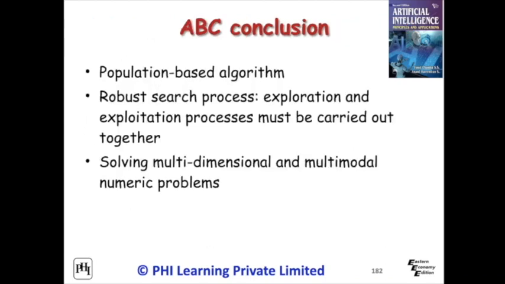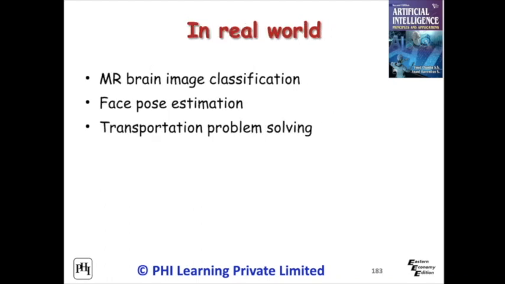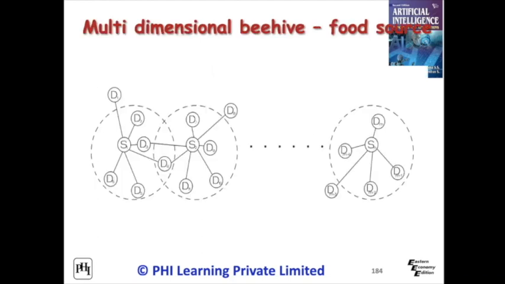Artificial bee colony algorithms are suitable for multidimensional and multi-numeric problems. In real-world applications, artificial bee colony algorithms are used in magnetic resonance brain image classification, pose estimation, and transportation problem solving. Multi-objective optimization is a momentous research area which deals with optimizing multiple objectives simultaneously to reach an optimal solution.